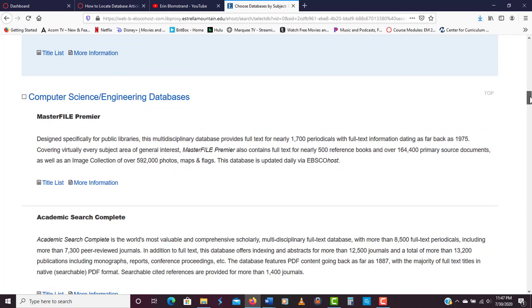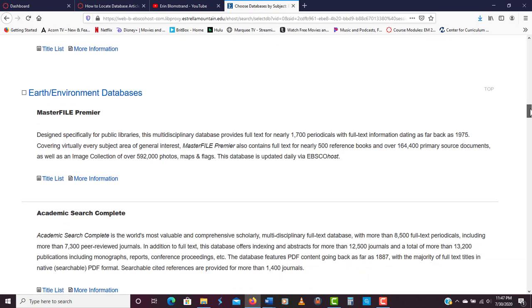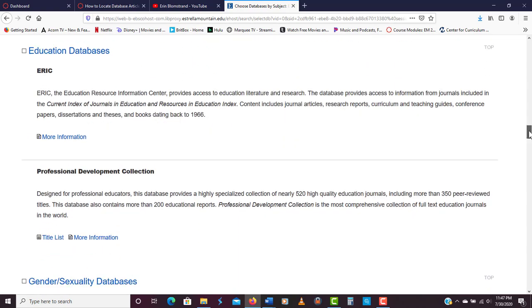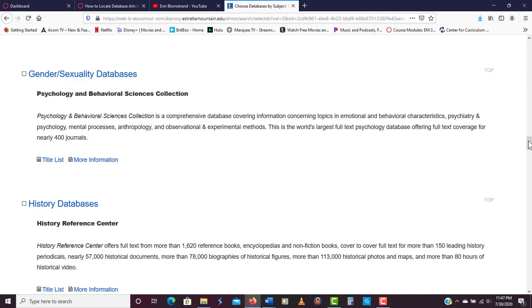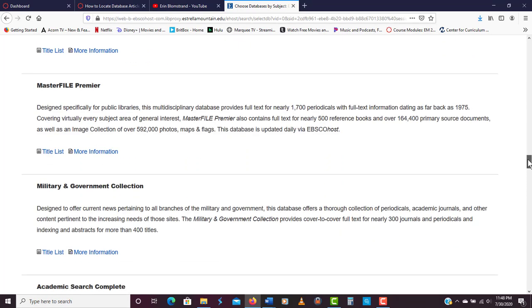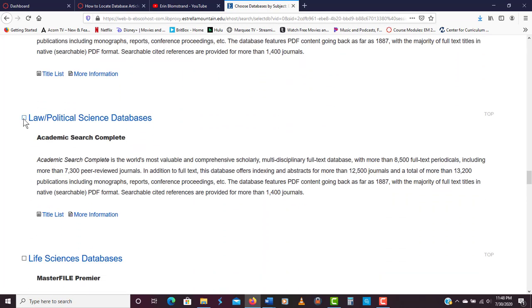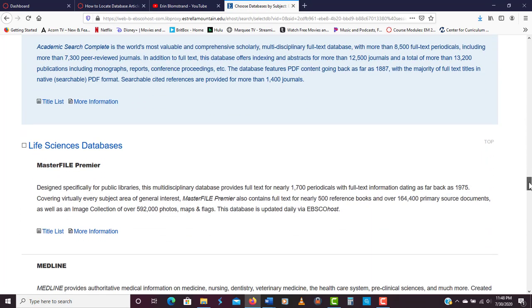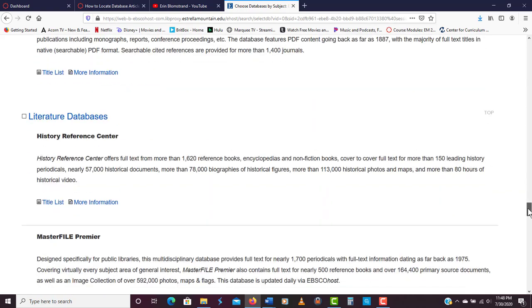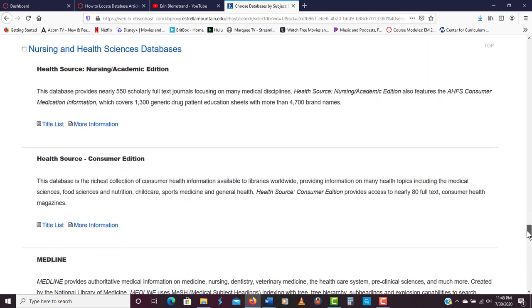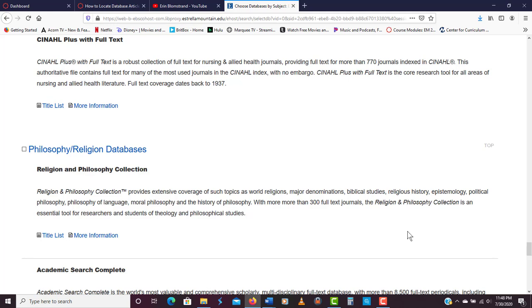Computer science and engineering would probably not help us out. Earth and environment, not so much. Education, no. Gender, sexuality, history, probably not. Let's scroll down. Law and political science, definitely, because this happened in the world of the court system in real life. Life sciences, no. No literature. Nursing and health, no. Philosophy and religion, it's your wild card. For any search that I do in a database, I always add philosophy and religion because you never know what you're going to get.